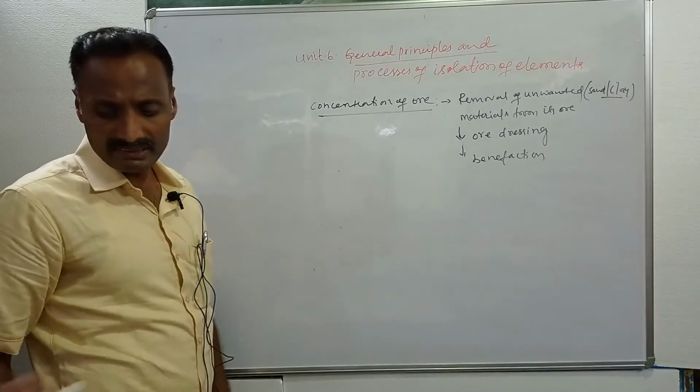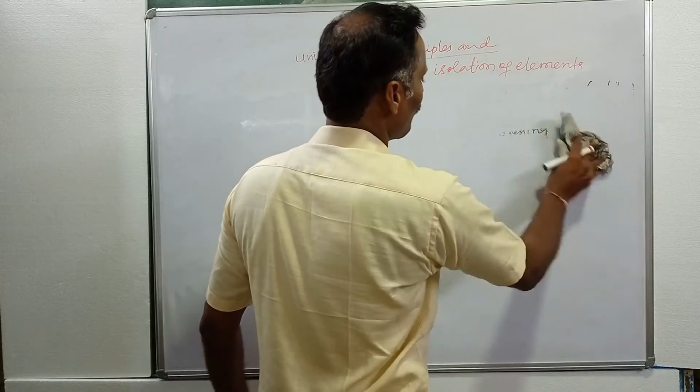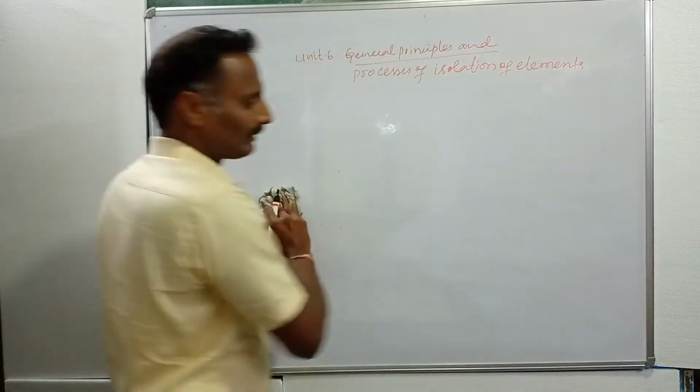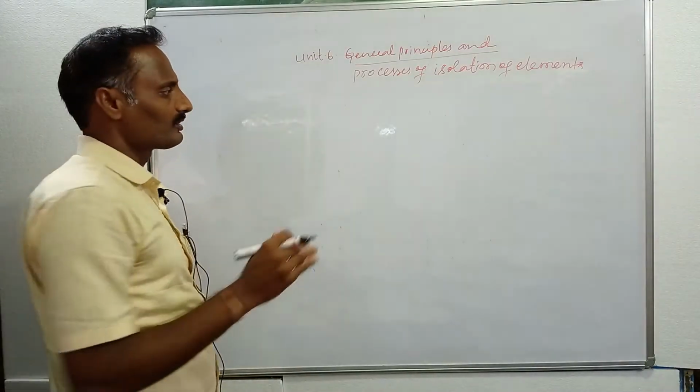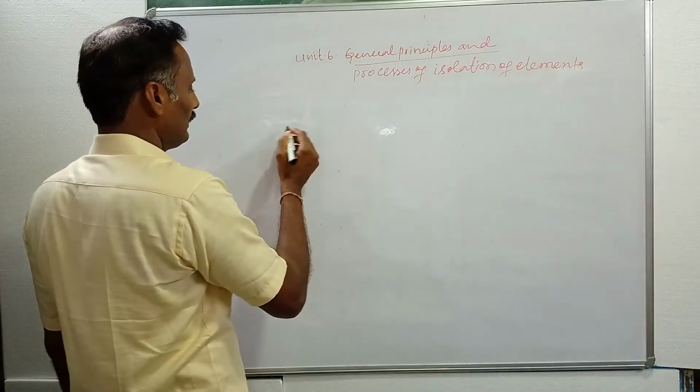Then what are the different methods involved for the concentration of ore? How do you remove unwanted materials from ores? It involves different methods, one by one.